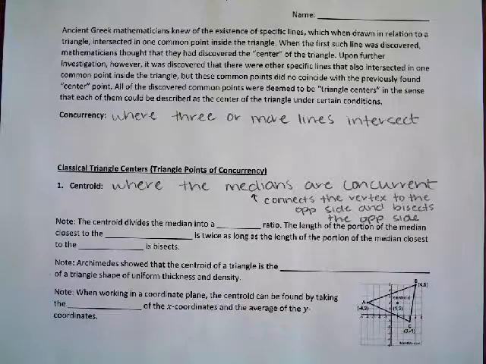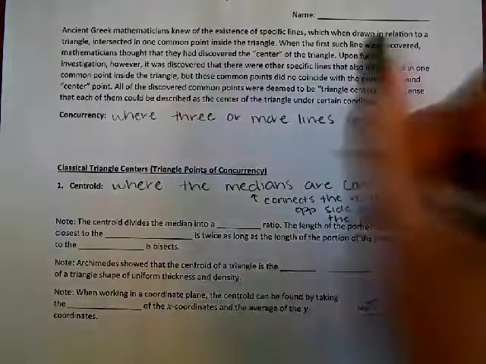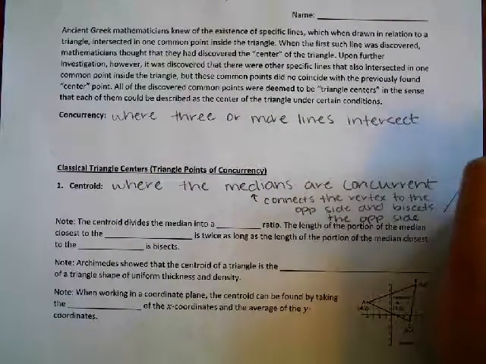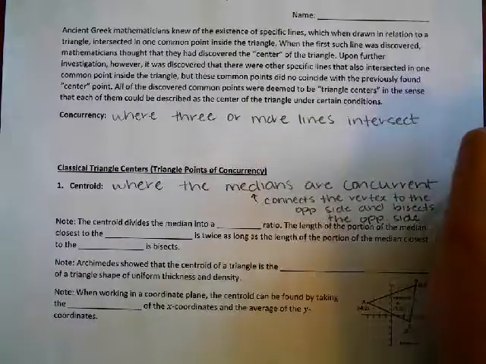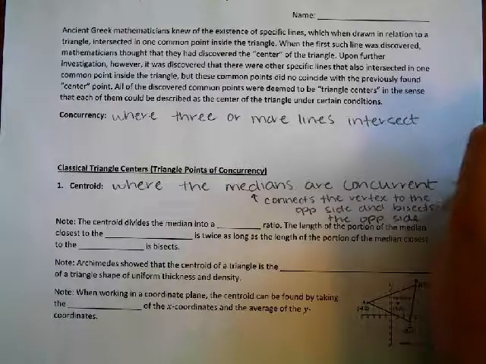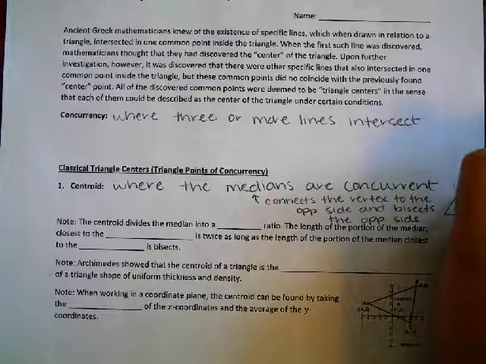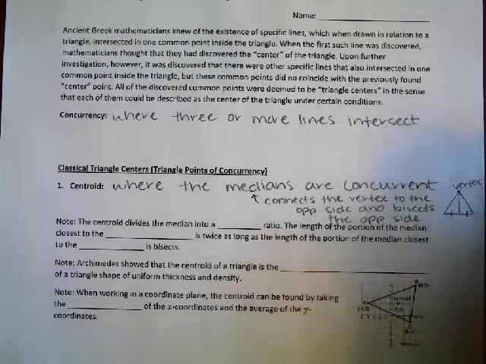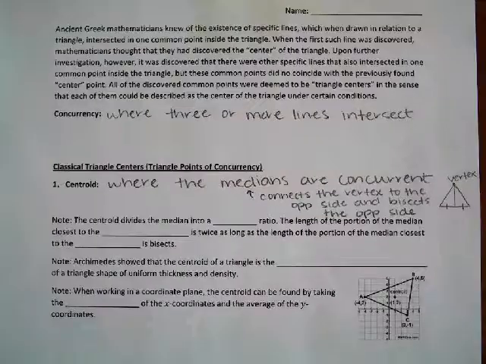So if we were to draw like a little picture of that over here. So this right here is a vertex. That's a vertex. A median connects the vertex to the opposite side and it bisects the opposite side. It cuts the opposite side in half.